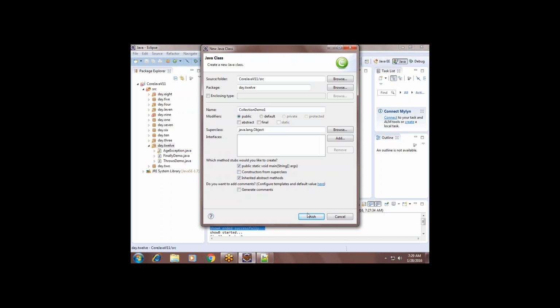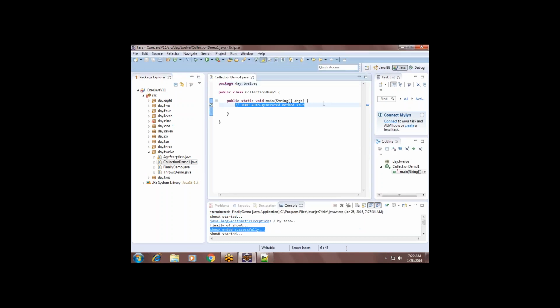What is the collection framework? You can say it is an alternative for arrays, an alternative way which allows us to store elements in the form of an array, right? But why should I go for the collection framework?